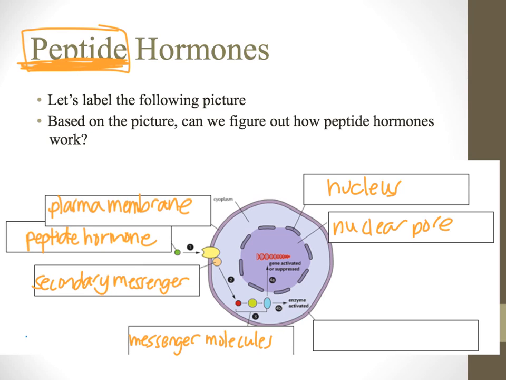And then it's going to do the same thing that those steroid hormones do. It's either going to promote, or I guess it could suppress a gene. So once it's in the nucleus, the action is the same. It promotes the transcription and translation. How that message gets there is a little different though, because this peptide hormone, notice, isn't going into the cell. It has to pass its message to a series of messenger molecules. And I don't know why I thought to label the cell membrane twice. I guess you should probably know that by now.